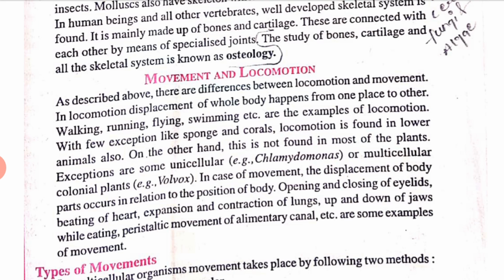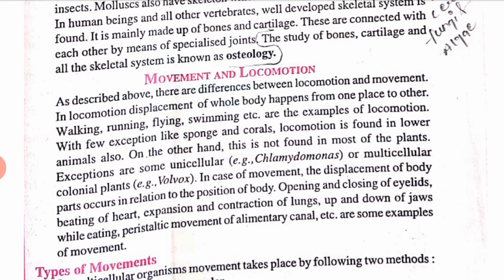Now there are types of movement. In multicellular organisms, movement takes place by the following two methods: muscular movement and non-muscular movement. In vertebrates, animal movement and locomotion take place by means of muscles and skeletal system. In fact, most multicellular animals exhibit muscular movement.